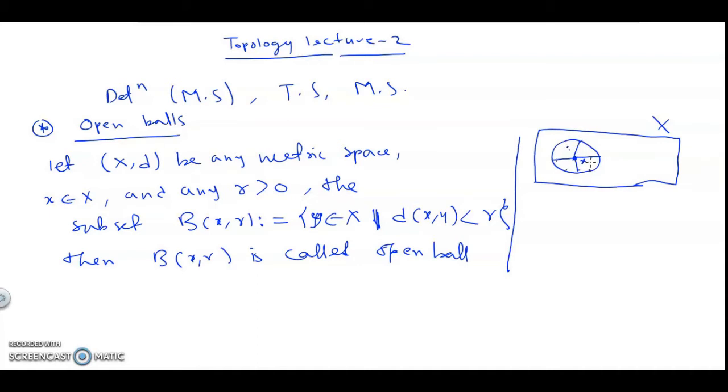Now all these points here are actually y, where y belongs to X such that the distance between x and y is less than r, and this whole set B(x, r) is called an open ball. So you have understood that if (X, d) is a metric space, then all those subsets defined in such a way are known as open balls. Now let us move towards the definition of open set.